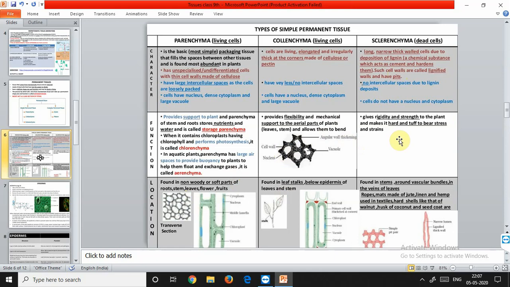The cells of sclerenchyma are closely packed and the intercellular spaces are completely absent. A conspicuous middle lamella exists between two sclerenchymatous cells. It is the only thing dividing the two cells.